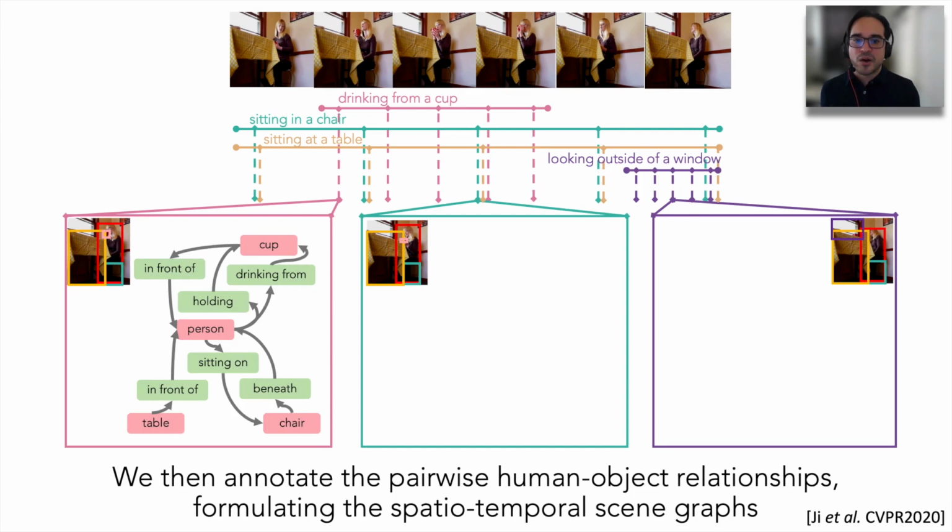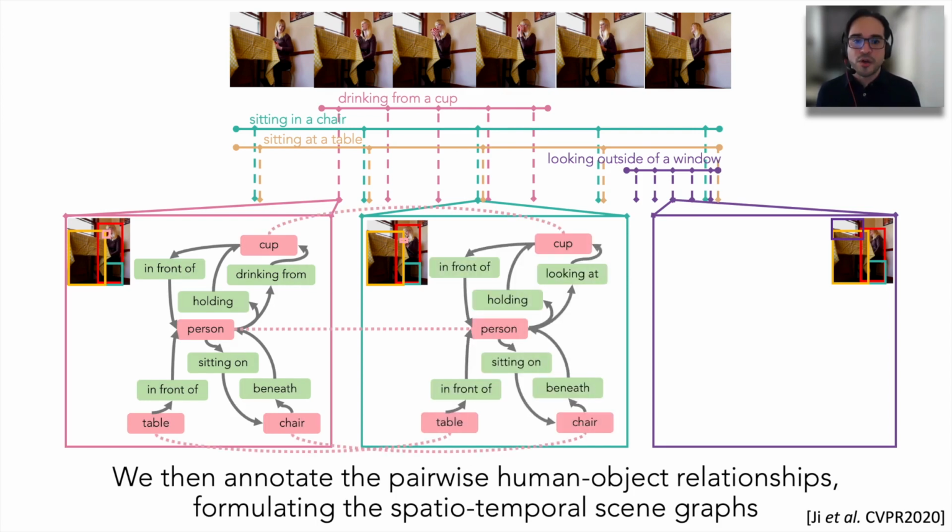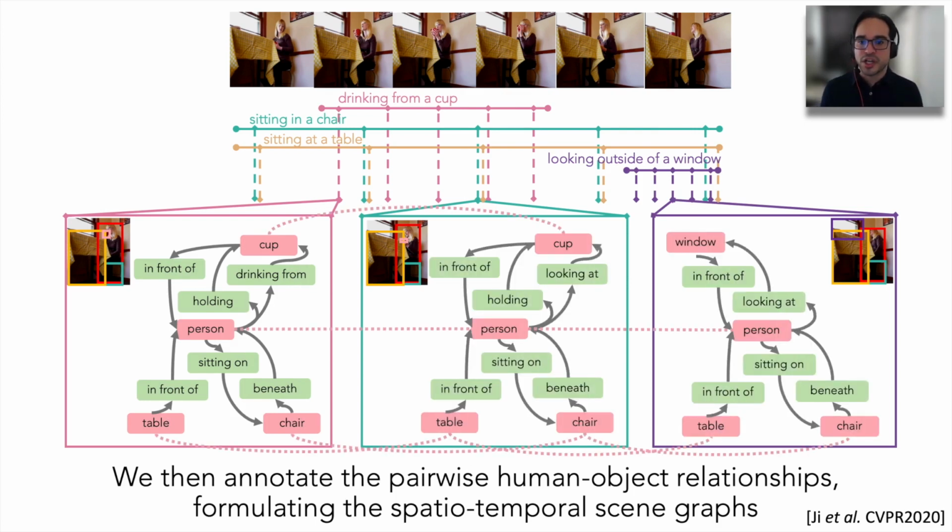This data now captures a lot of the details of how the person interacts with objects and how those relationships change through time. So our goal now is to see, can we build a better action recognition model that leverages this kind of representation? And does it lead to better learning?